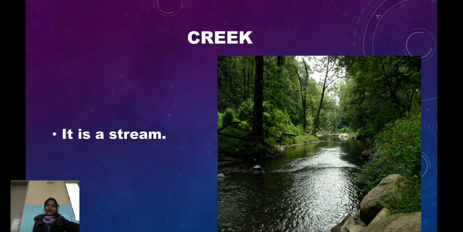So children, in today's session we have learnt about the lithosphere and some part of the hydrosphere. In the next session we will be learning about the detailed part of hydrosphere.